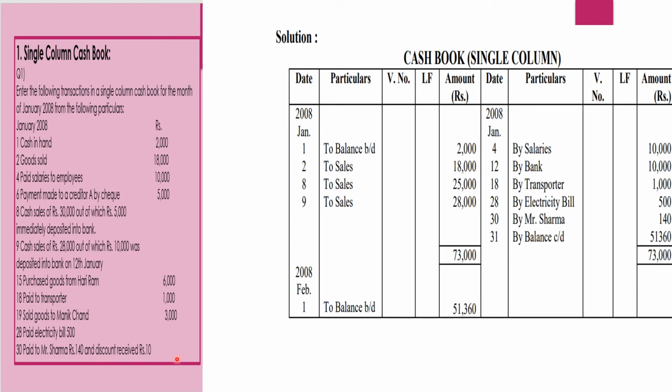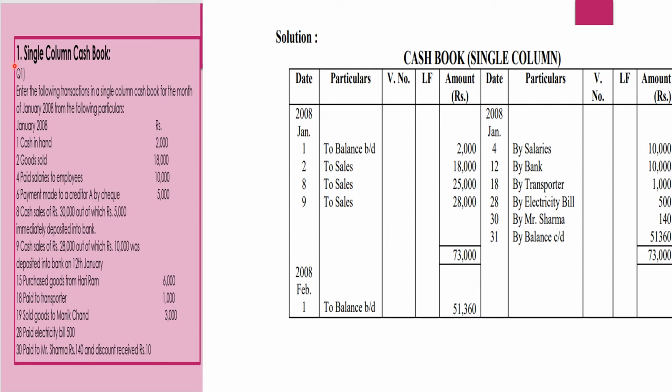So we are paying only rupees 140 to Sharma, and the discount of 10 rupees that you are receiving, you will not record it here because this is single column cash book. When we make payment to Mr. Sharma, the entry is Mr. Sharma to cash, so it will go on your payment side, by Mr. Sharma, in your amount column 140.